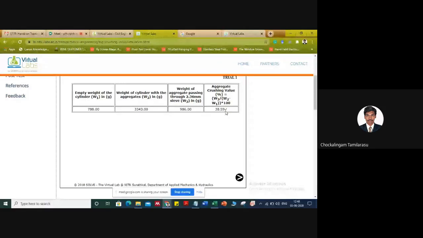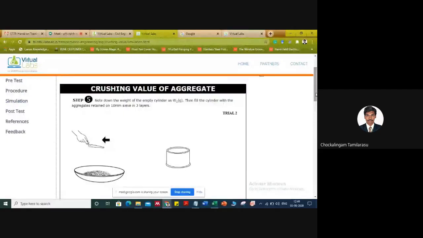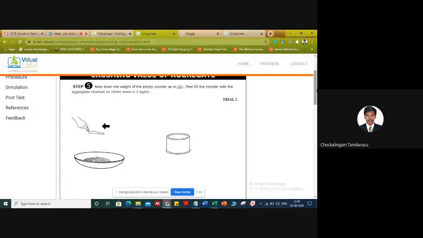If the answer is correct, it will give you a green arrow, or otherwise, if the answer is wrong, it will give the cross mark. Okay. Now trial 1 is over. Like this, we can carry out trial 2 and trial 3, then average it. Okay. So this is the procedure for the crushing test.